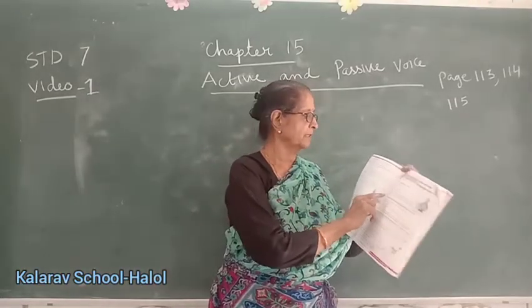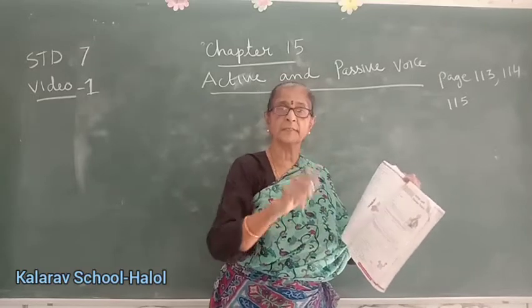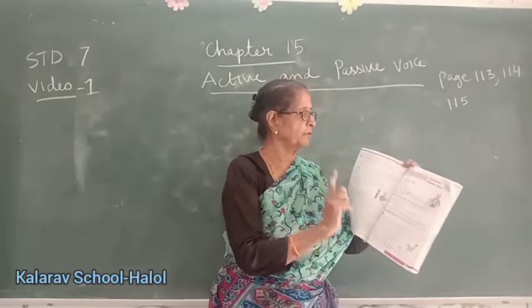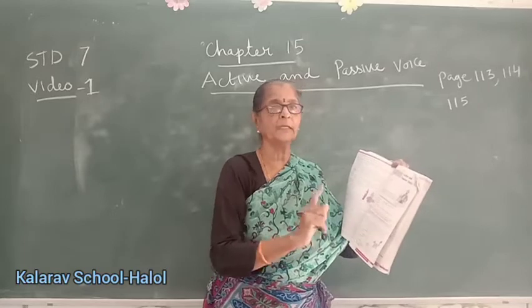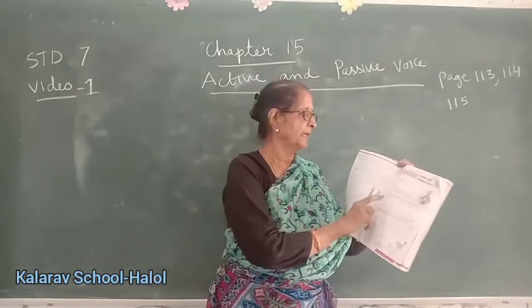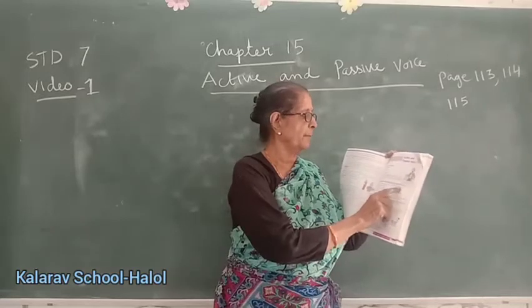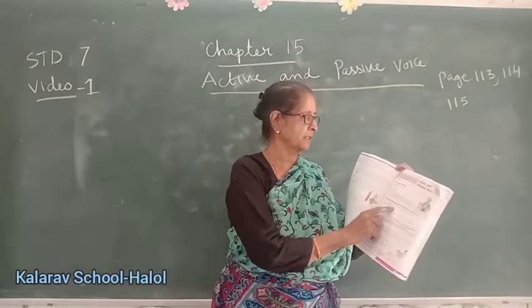In active voice, the subject is the doer of the act; the subject is only doing the action. Now when the subject of a verb is the doer of an action, the verb is said to be in the active voice. The elephant ate the bananas. Nina typed the application. Here the elephant and Nina are the subjects.